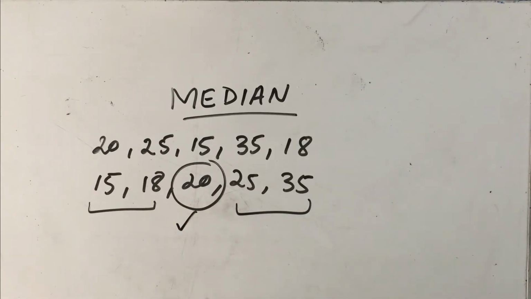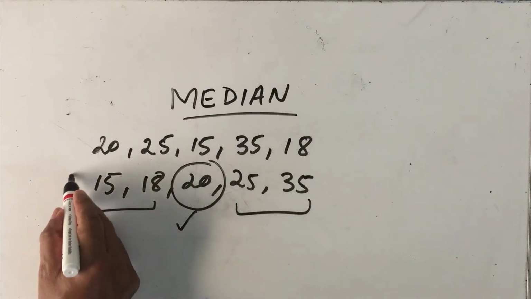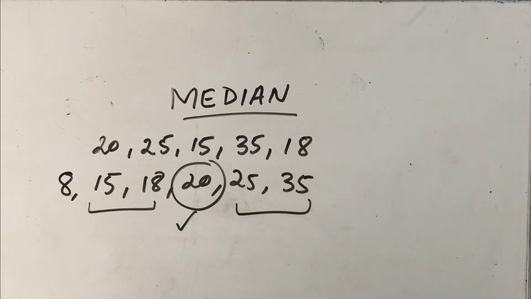Now you can ask, this is the case of an odd number of observations. What if it is an even number of observations? Let us add a number 8 here. Therefore, it has become an even number of observations. In this case, we need to find the two middle values.